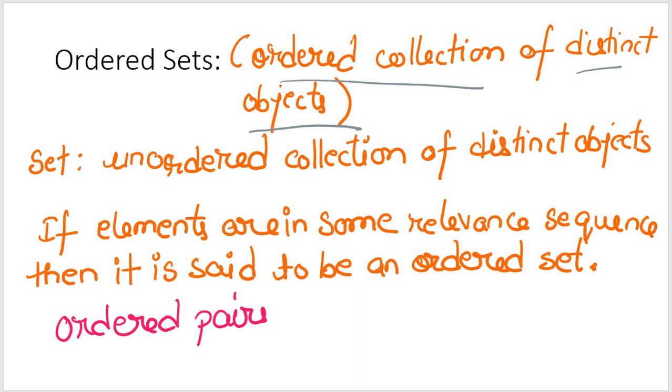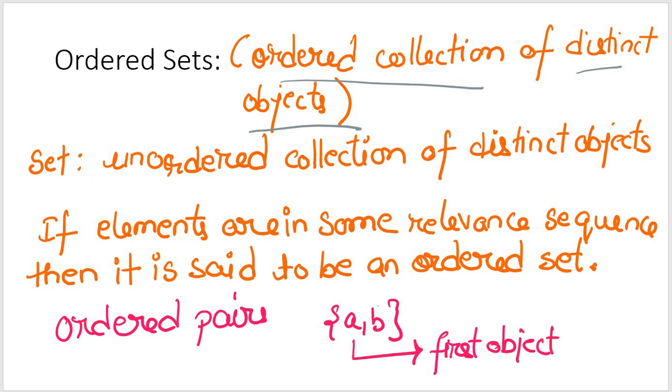For example, if I have something like this, here a will be the first object and b is the second object in the ordered pair.